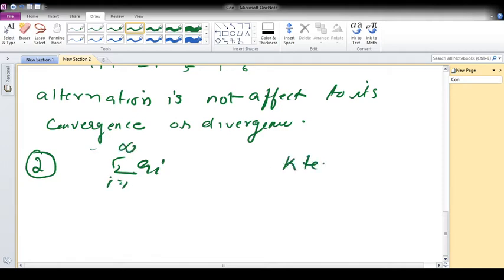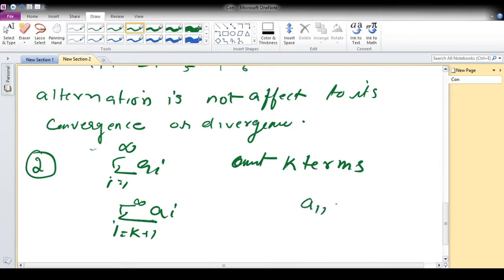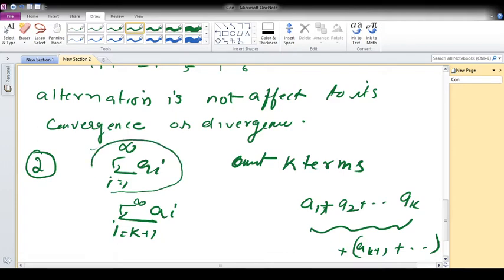We omit k terms, that is a1 plus a2 plus etc. up to ak, so we get the series i equal to k plus 1 to infinity, starting at a(k+1). If the first series, summation ai from 1 to infinity, is convergent, then after omitting the first k terms the resulting series is also convergent.